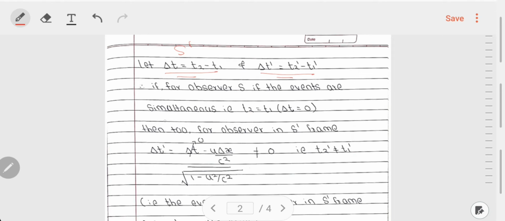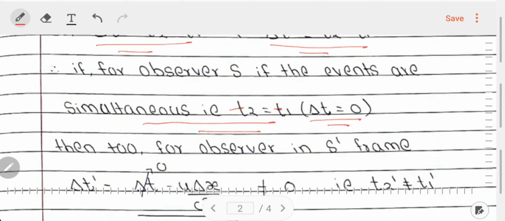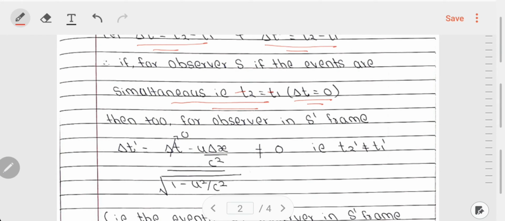So, let us consider the case where the two events A and B are simultaneous for me. That is, simultaneous means those events occur at the same time for me. Therefore, t2 is equal to t1. And if t2 is equal to t1, then in my frame, del t is equal to 0, as the events happen at the same time. But now, in your frame, let us see what happens to del t prime, which is the time difference between the two events for you.